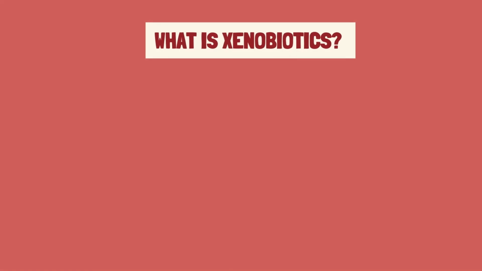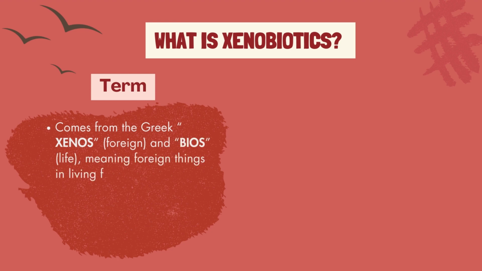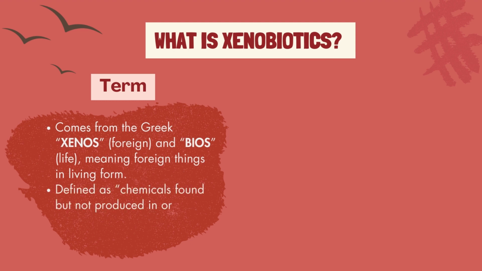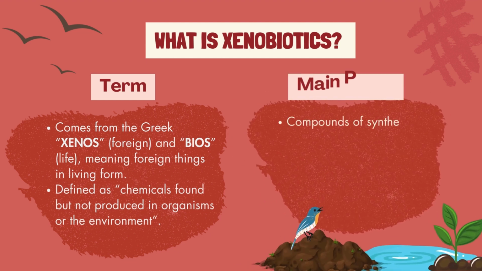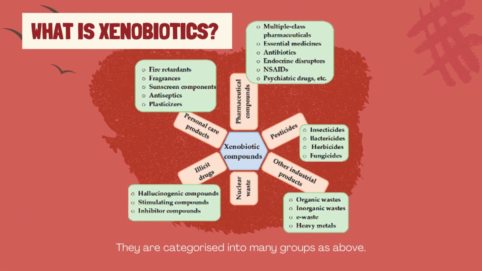What about xenobiotics? The term xenobiotics comes from the Greek xenos, foreign, and bios, life, meaning foreign things in living form. Xenobiotics are defined as chemicals found but not produced in organisms or the environment. Xenobiotics are compounds of synthetic origin found in soil, water, plants, animals, and humans. They are categorized into many groups as above.